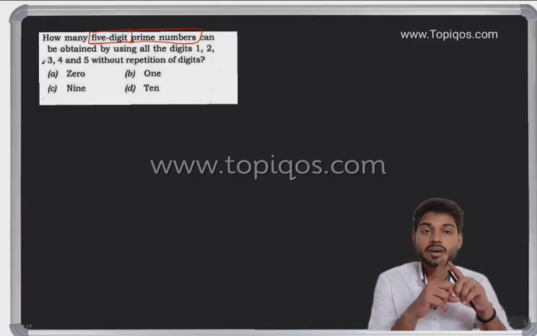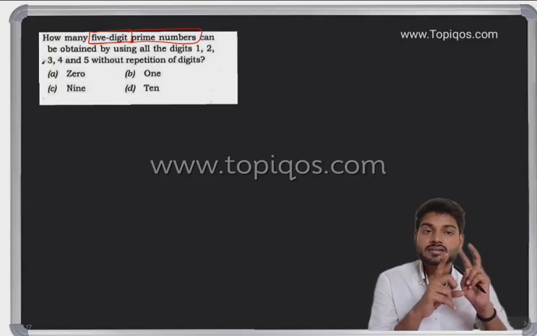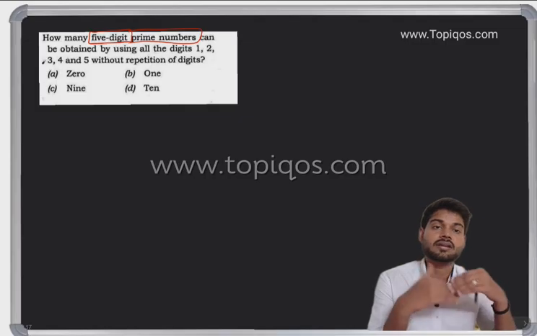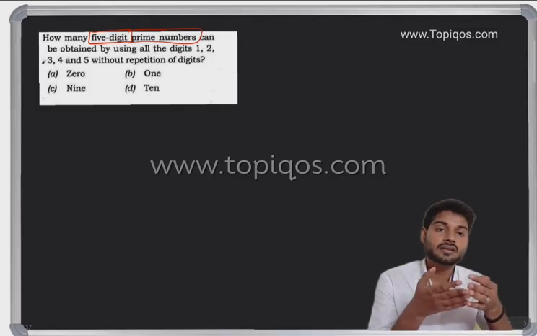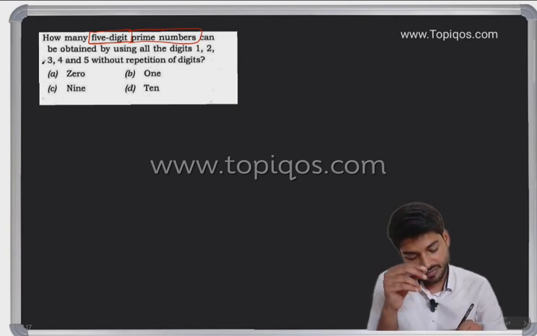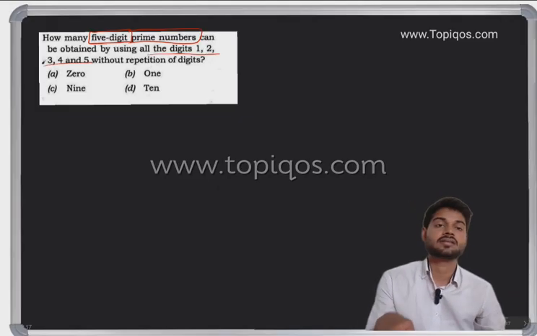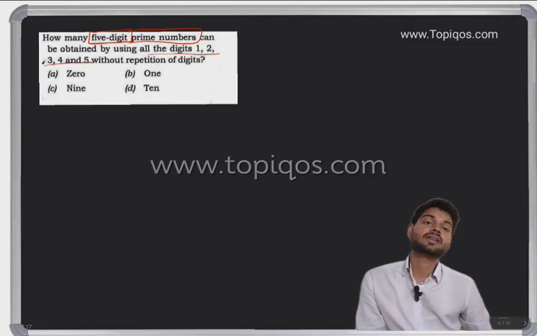Because 2 and 3 have 2 factors and 1 has 1 factor. Any number which has more than 2 factors is going to be a composite number. So how many 5-digit composite numbers can be obtained by using all the digits 3 4 5 6 without repetition of digit?